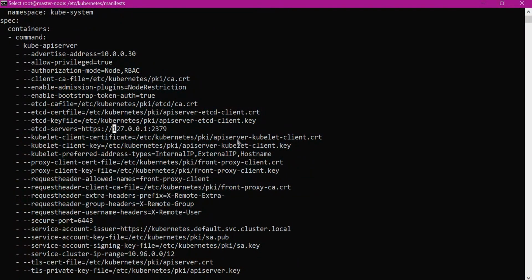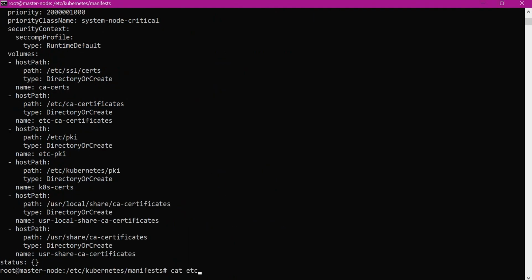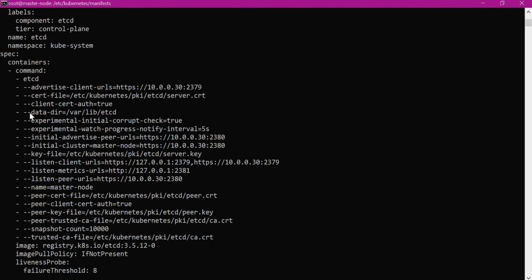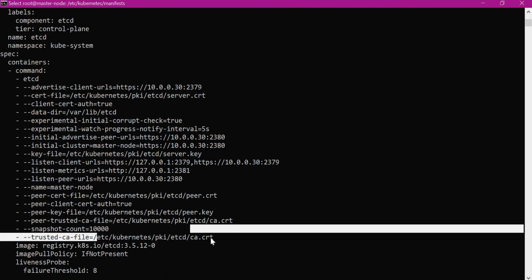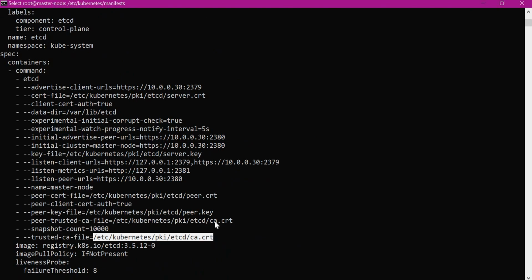Now let us open the etcd file. In the etcd configuration, client cert auth is set to true. That means it has enabled TLS authentication from the clients. This is the certificate of the etcd server, and this is the corresponding private key. For the clients to access this etcd server, they will use the CA file in this path. That means if the API server wants to connect to etcd via TLS, it will use this CA file as the signing authority for the client certificates.